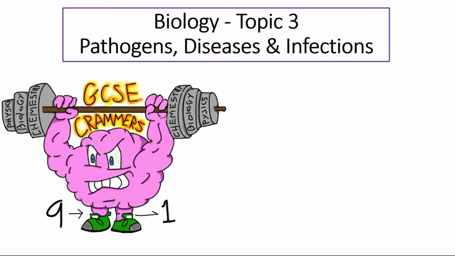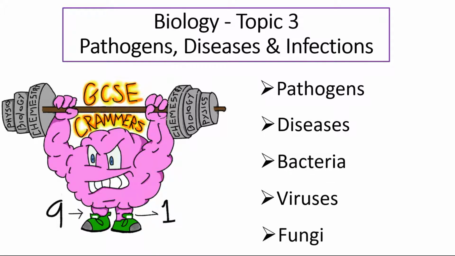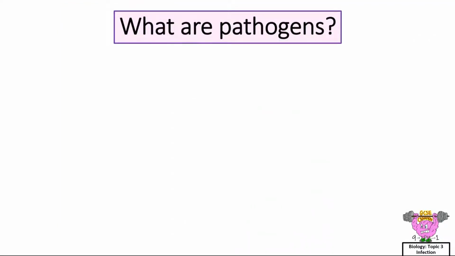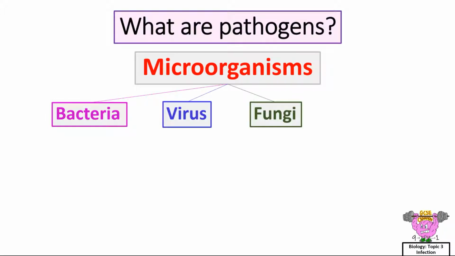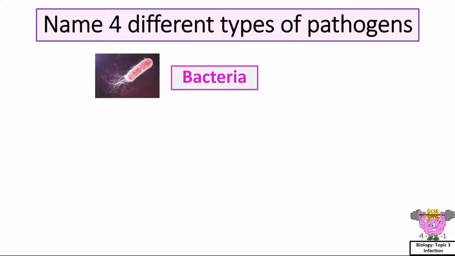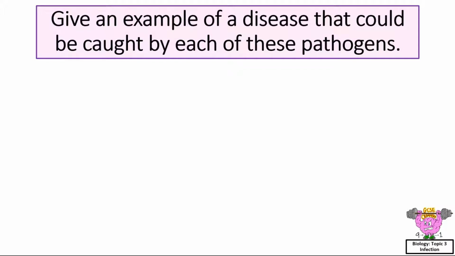Today we're revising Biology Topic 3, Pathogens, Diseases and Infections, covering pathogens, diseases, bacteria, viruses and fungi. What are pathogens? Pathogens are microorganisms such as bacteria, virus, fungi and protist that enter the body and cause disease. Name 4 different types of pathogens: bacteria, virus, fungi and protist. Give an example of a disease that could be caught by each of these pathogens.